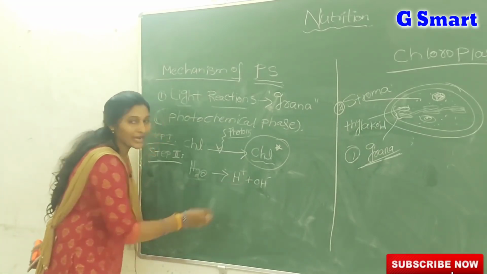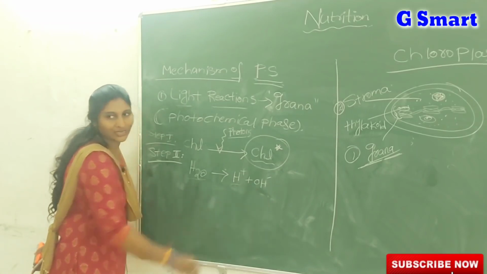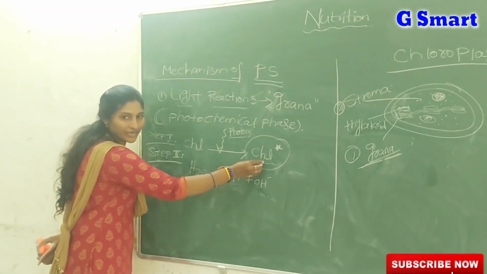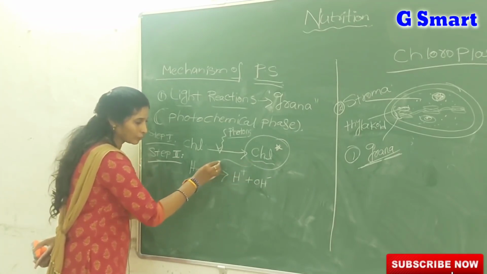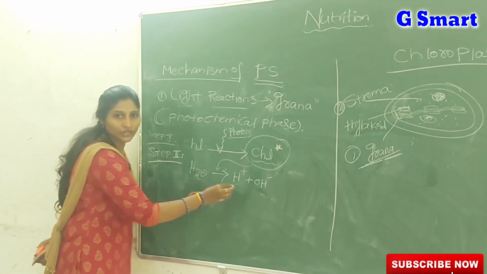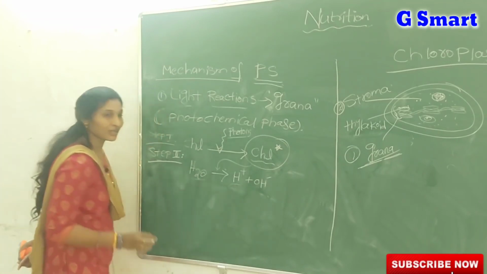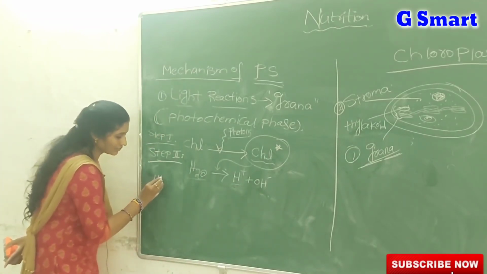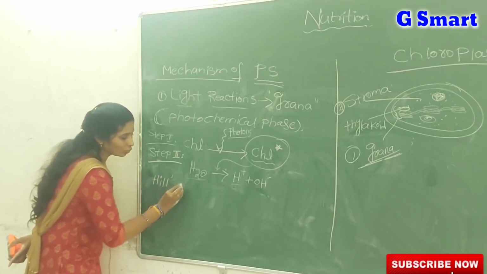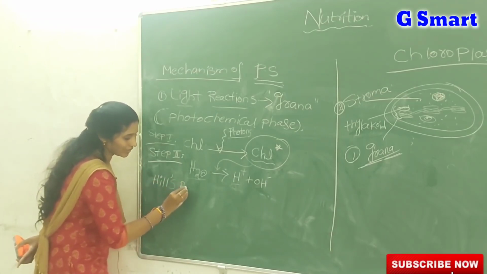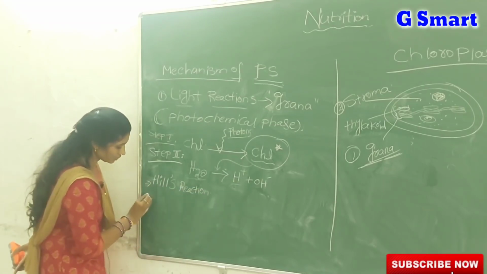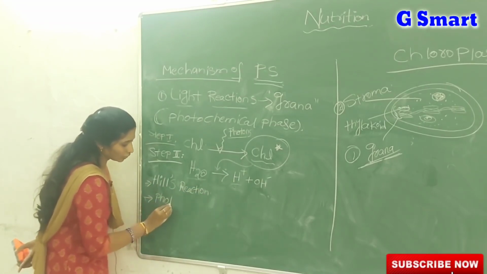The H plus ion we call the hydrogen ion, and the OH minus ion we call the hydroxyl ion. So this activated energy of the chlorophyll molecule helps to split the water molecule into H plus and OH minus ions. This step 2 has two names. It is also called Hill's reaction, and technically this step is called photolysis.